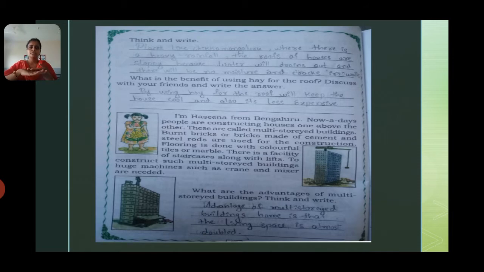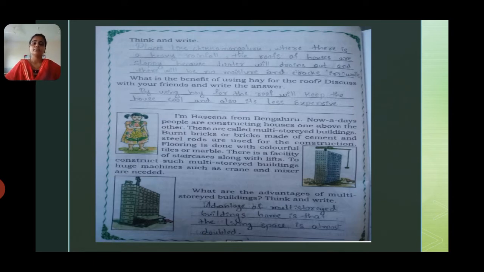Because on our side the roofs are not slopey. Whereas in Chikmagalur, where there is heavy rain, they make the roof slopey so that when water falls it drains out. There will not be any storage of water on the roof, so there will be no moisture and no cracks in the walls.